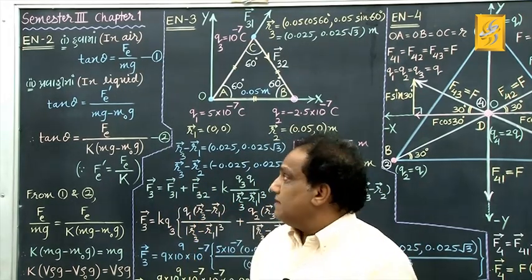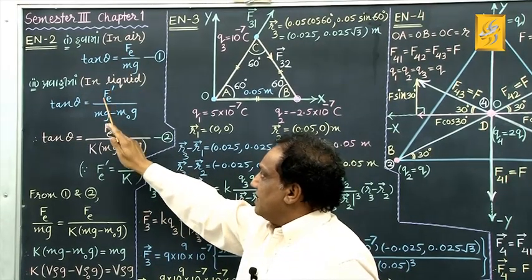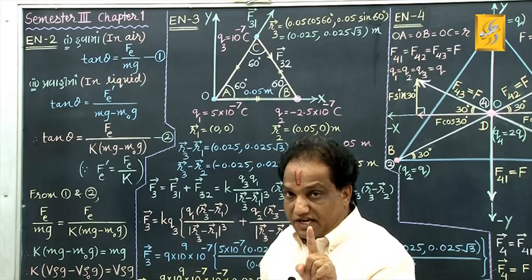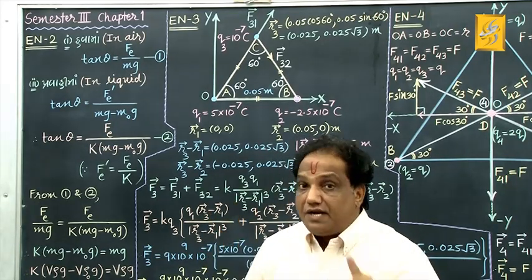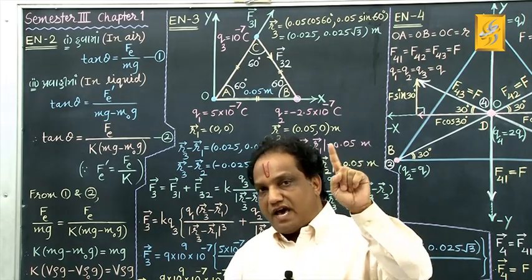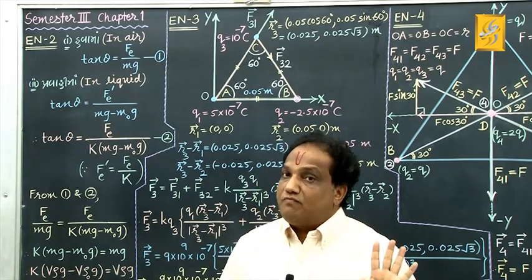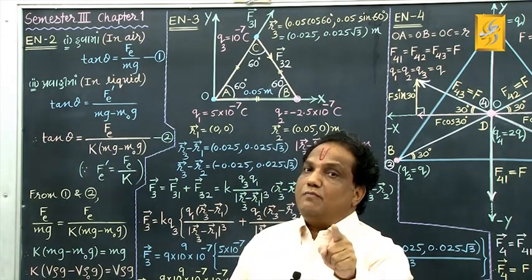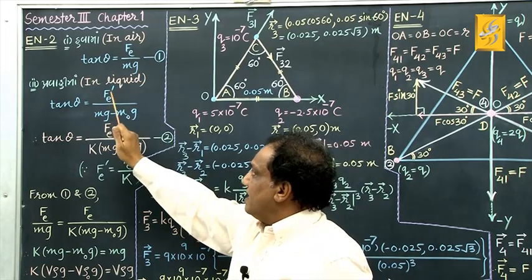Look at the changes. Instead of Fe, I am putting Fe dash, correct? Because the electric force exerted between two charges separated by a given distance certainly depends on the type of medium. Earlier the medium was air, now the medium is kerosene. Because there is a change of type of medium, the Coulombian force will change. Instead of Fe, I am writing Fe dash.